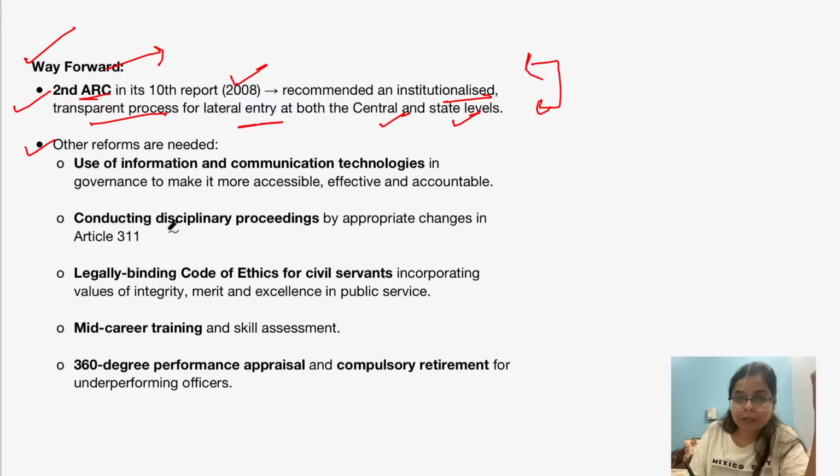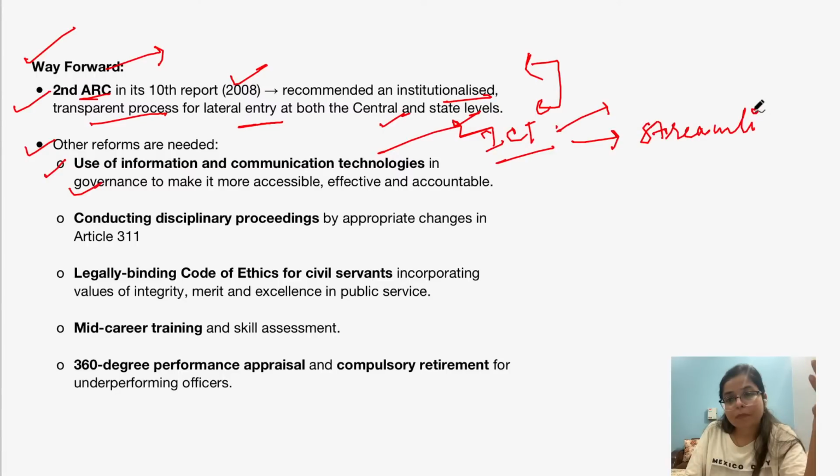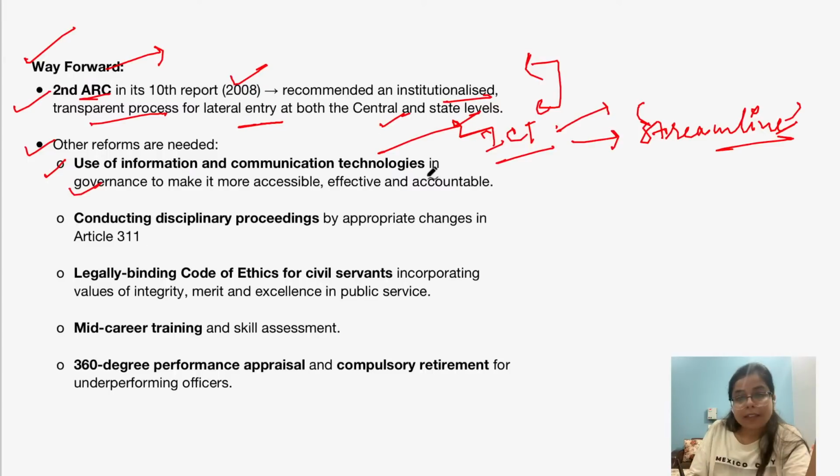And apart from this lateral entry, there are certain other reforms which are pending in civil services. First of all, there should be maximum use of information and communication technologies in governance. When there is maximum use of ICT in governance, this may reduce corruption. This may provide minimum government and maximum governance, right? This may streamline the governance processes, okay? And this may hold government accountable.